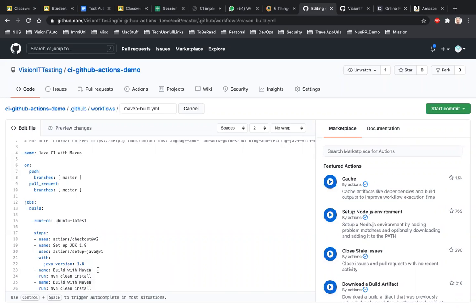Exactly. So I'll say run build with Maven, run test on Chrome. So I will say -D browser is equal to Chrome, and then I'll say run test on Firefox, and then I'll say -D browser is equal to Firefox.